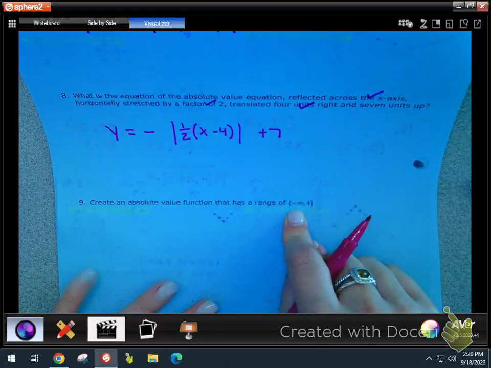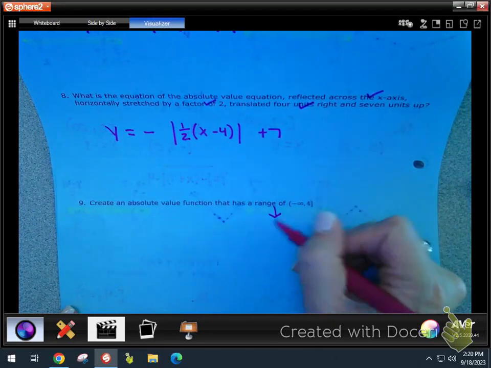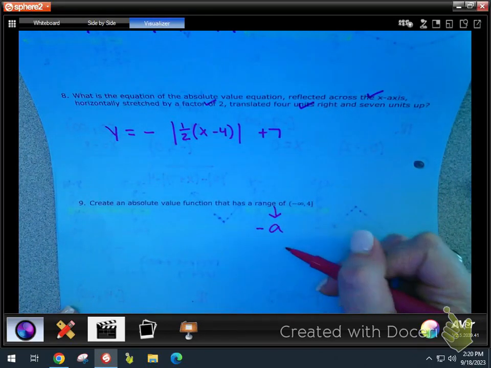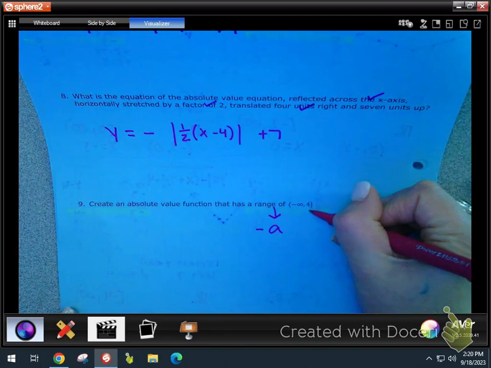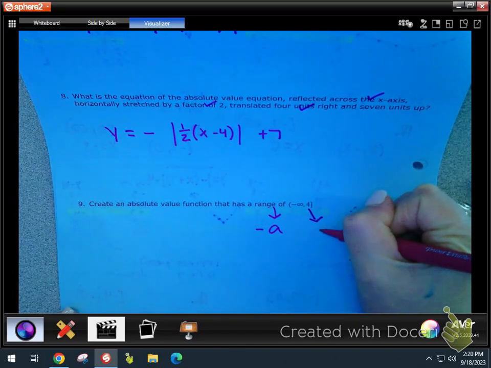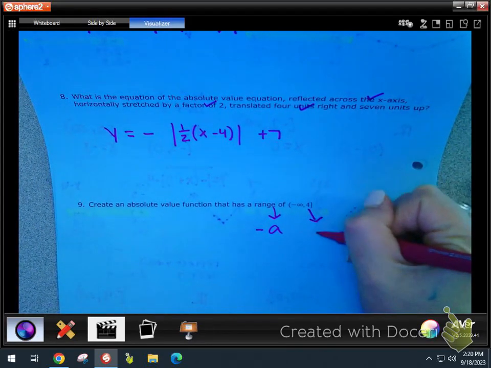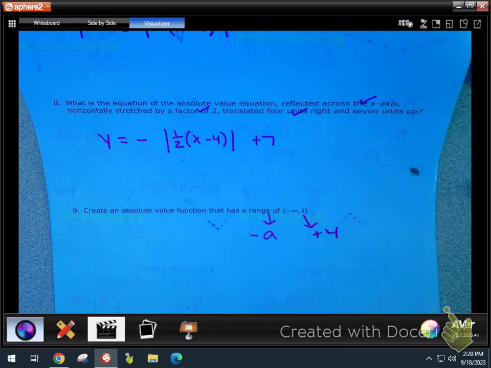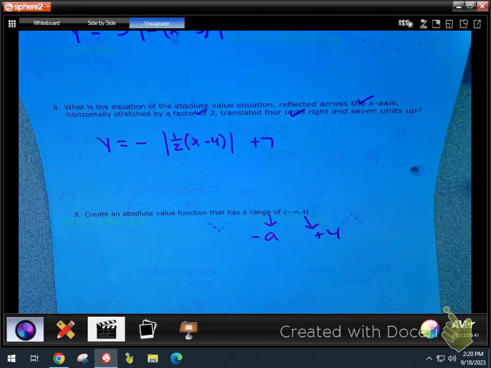All right, you get to decide on this one. Create an absolute value that has this range. What's the only thing that's going to make your range flip? What transformation has to happen? Vertical reflection. You need a negative A. It doesn't say it has to be, you can pick. You can make it a -1. You can make it a -100. So that'll get the negative infinity. What other transformation do you have to have? You don't have to. Well, you can, but what other transformation do you have to have? D plus 4. You have to move up 4 because that's going to get your graph to shift. Remember, this is our y value of our vertex. So there's multiple answers to that. You make one up there.